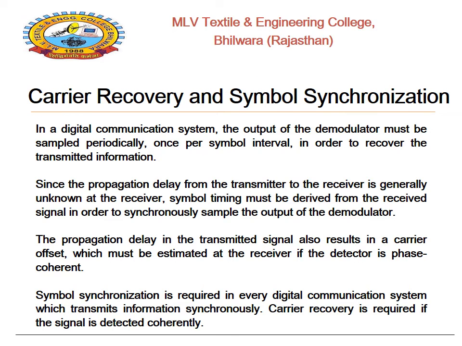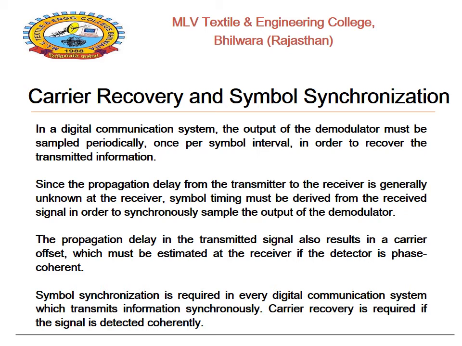Carrier recovery and symbol synchronization. In a digital communication system, the output of the demodulator must be sampled periodically, once per symbol interval, in order to recover the transmitted information. Since the propagation delay from the transmitter to the receiver is generally unknown at the receiver, symbol timing must be derived from the received signal in order to synchronously sample the output of the demodulator.